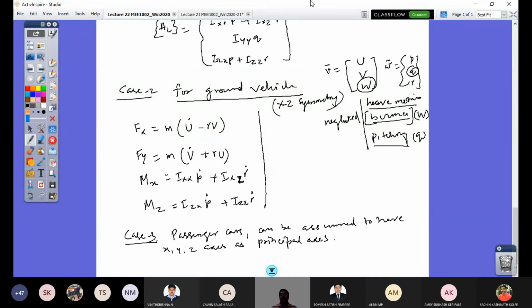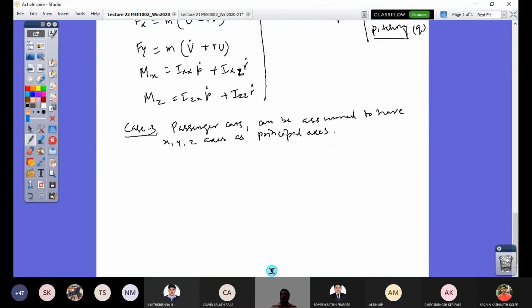You know, principal axes are the ones about which you would have only rotational mass moment of inertia. Product of inertias are 0. So in such a case, Ixy equals Iyz equals Izx equals 0. The other terms, Iyx, by symmetricity of my I matrix, those off diagonal terms all become 0. So I'll have only the diagonal terms, where mass moment of inertias are only important, and the effect of product of inertias on the dynamic condition or the motion can be neglected.